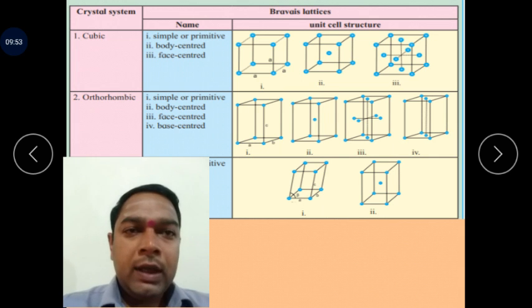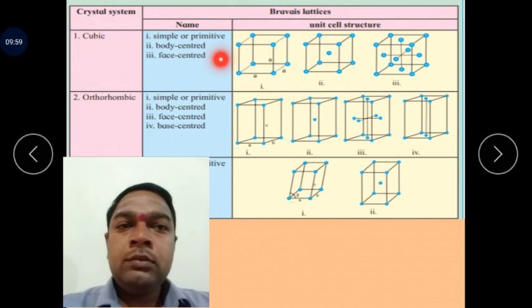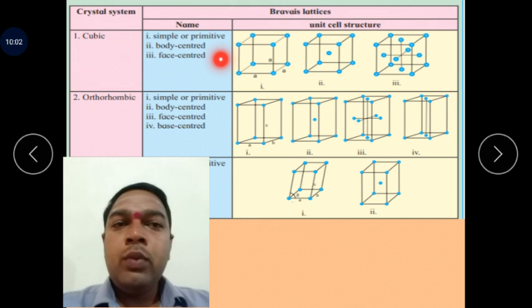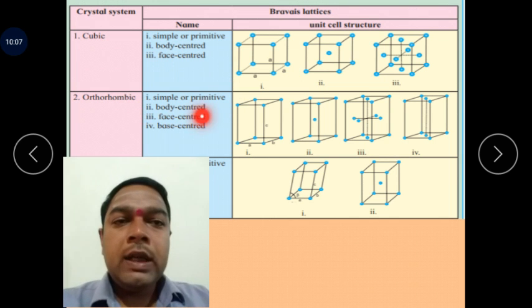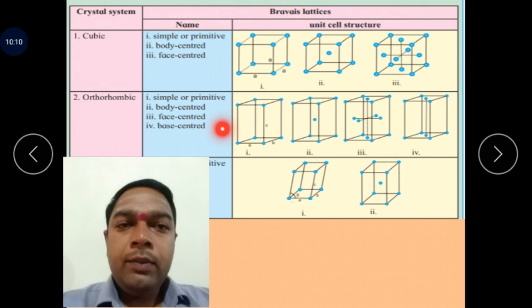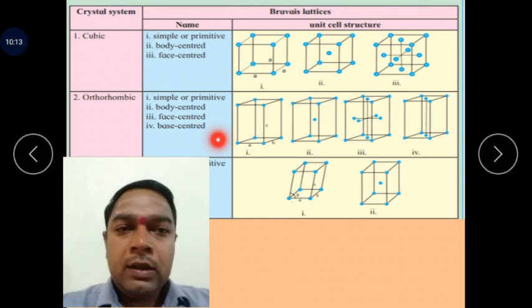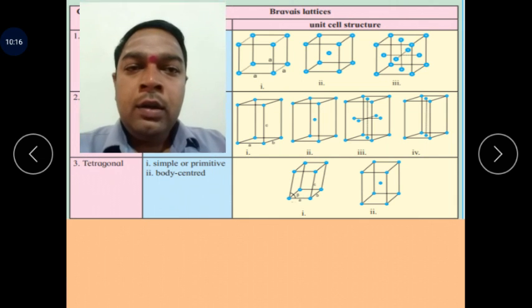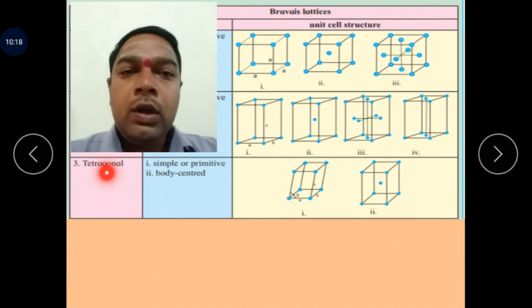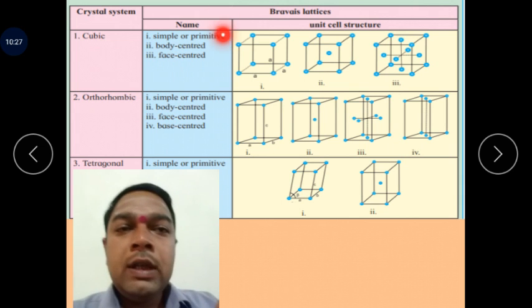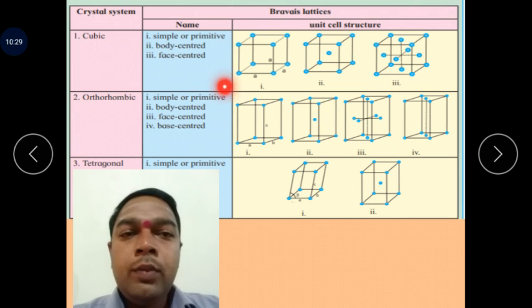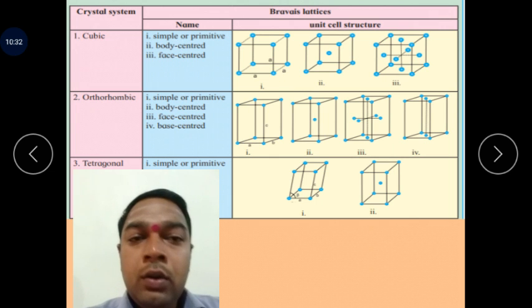These are the 14 types of lattices. The cubic unit cell contains 3 lattices: simple or primitive, body-centered and face-centered. Next, orthorhombic contains 4 types of lattices: simple, body-centered, face-centered, and base-centered. In the case of tetragonal, there are simple or primitive, and second, body-centered. So cubic shows three types, orthorhombic 4, and tetragonal only 2.